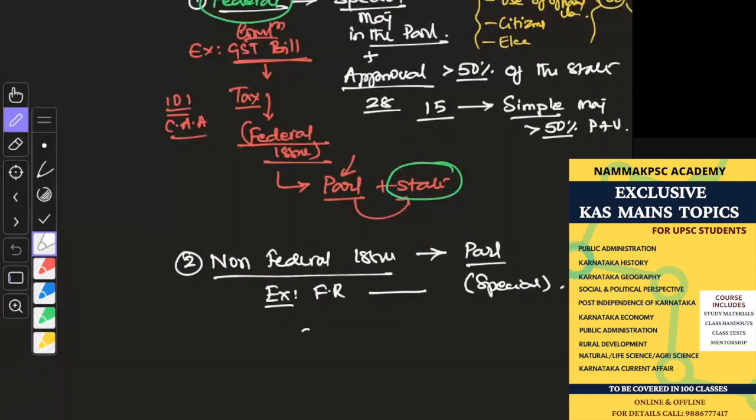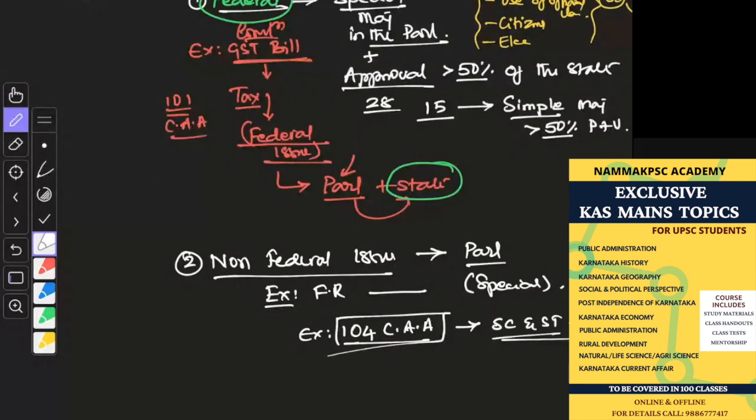See, for example, the 104 Constitutional Amendment Act, which extended the reservation for SC and ST, right? So reservation in the parliament and state legislature was extended for 10 years under the 104th Constitutional Amendment. So this was done by the parliament without involving the state. Why? Because it does not deal with federal matters.